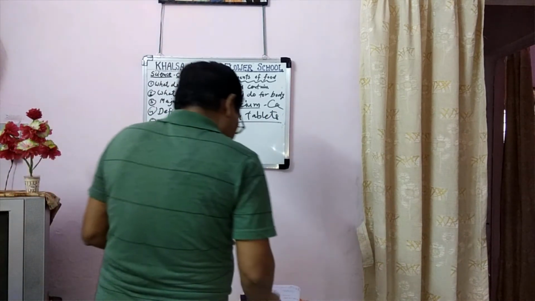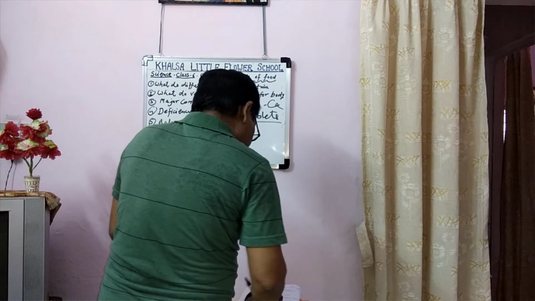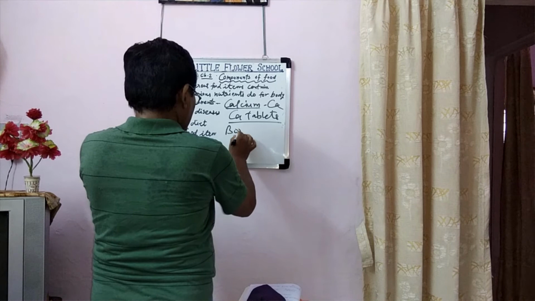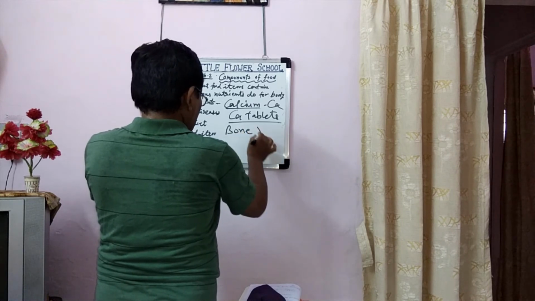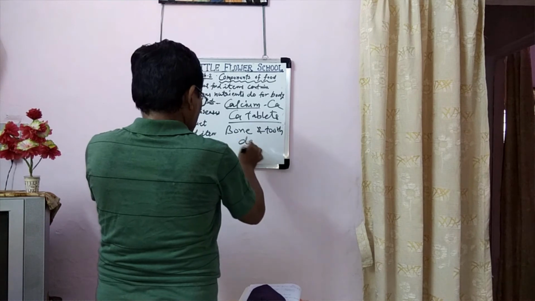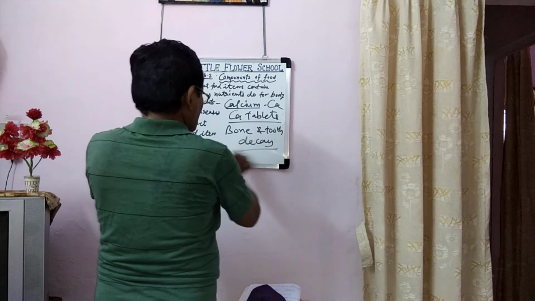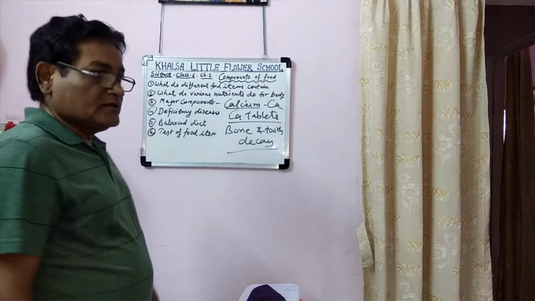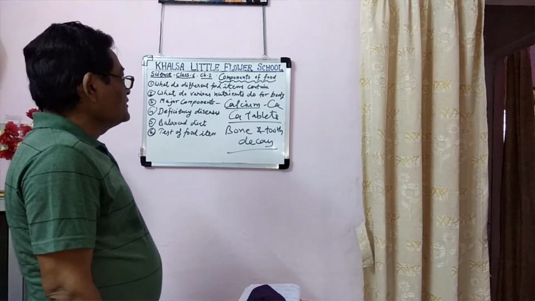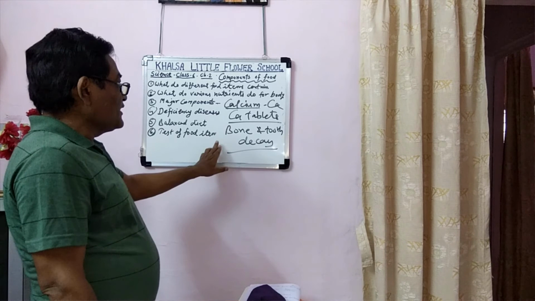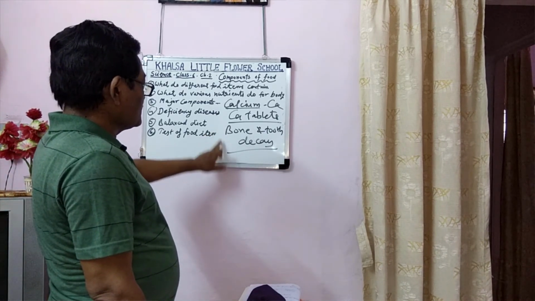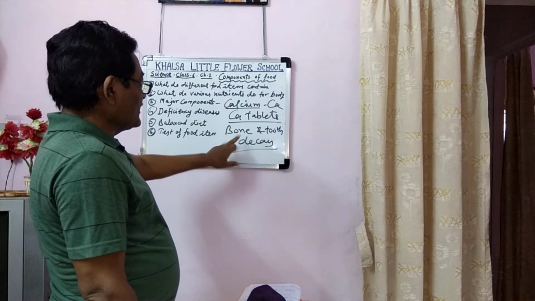Now, deficiency disease: bone and tooth decay. Bone becomes weak, tooth decay. It is generally found in children, so they should drink milk daily to maintain the strong strength of the bone and teeth.